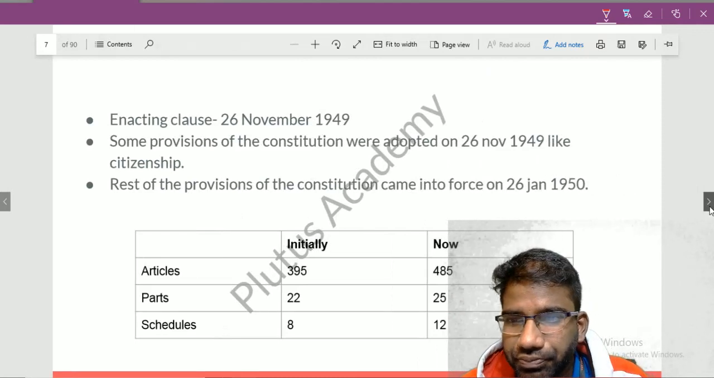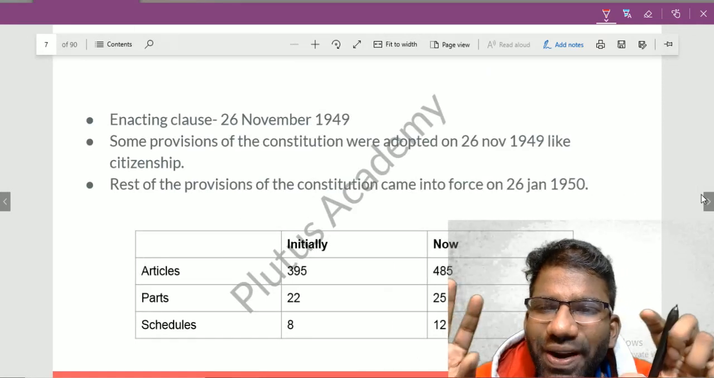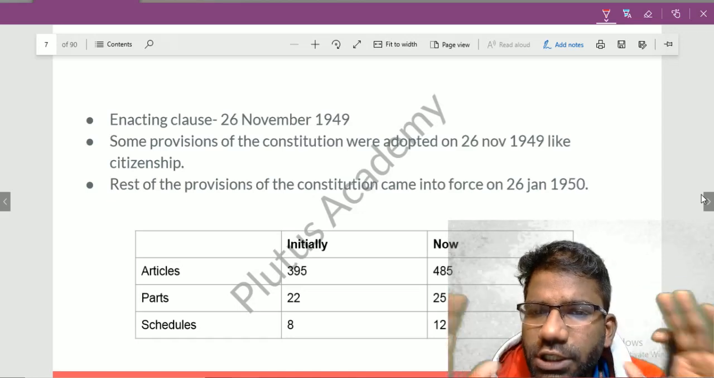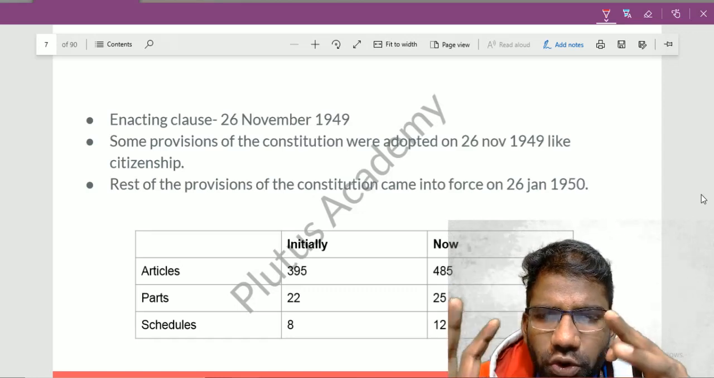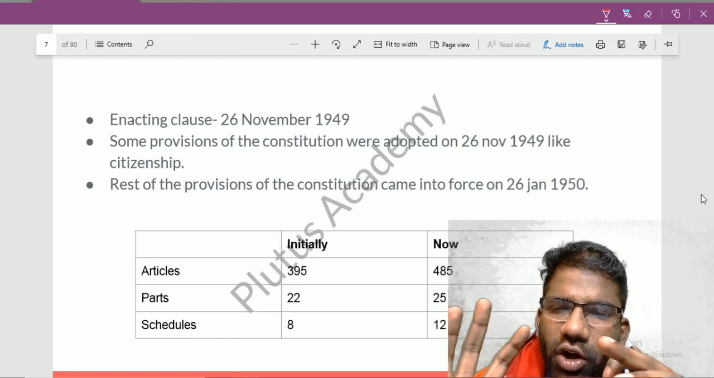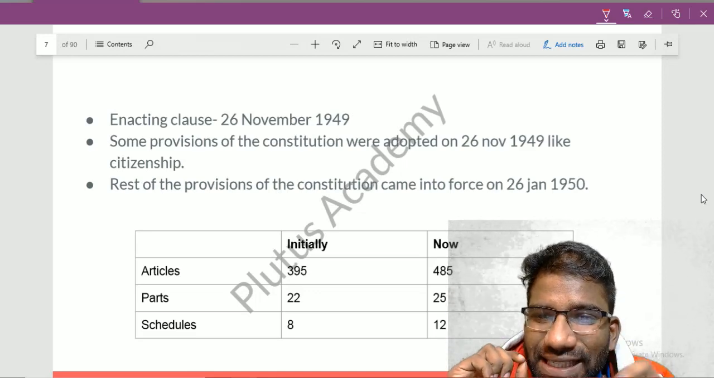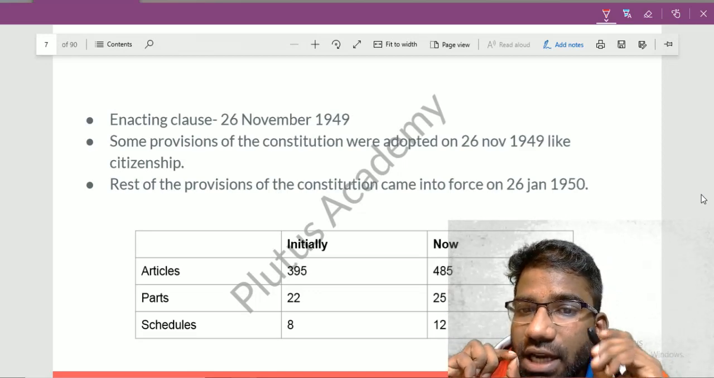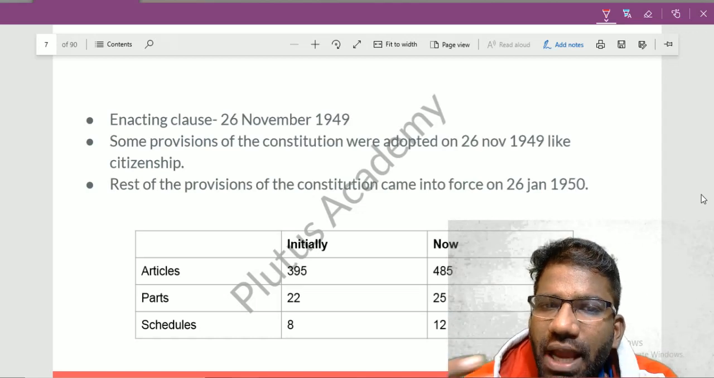Now, in the constitution there is a term called the enacting clause. When you open the first page of the constitution, the preamble page, there is an enacting clause. Now you might doubt, what does this enacting clause mean? The enacting clause is a date, 26 November 1949. On this date, the Constitution of India was made.